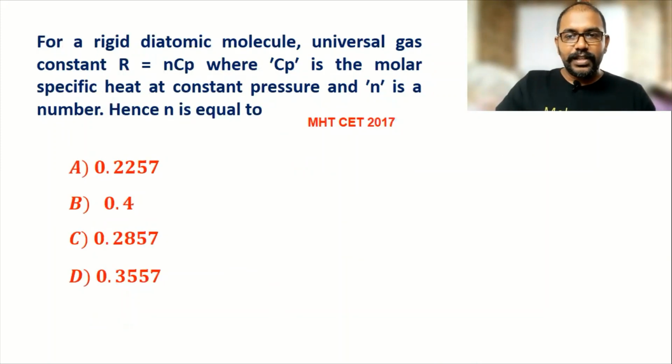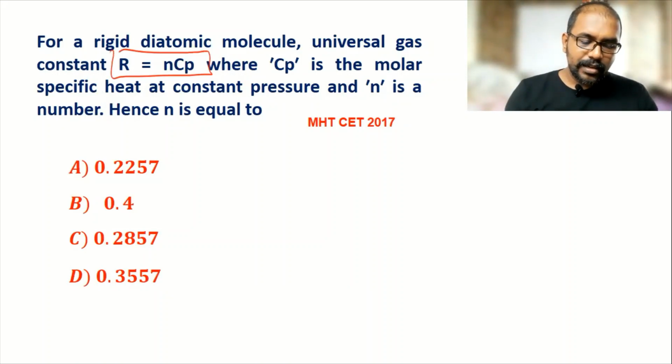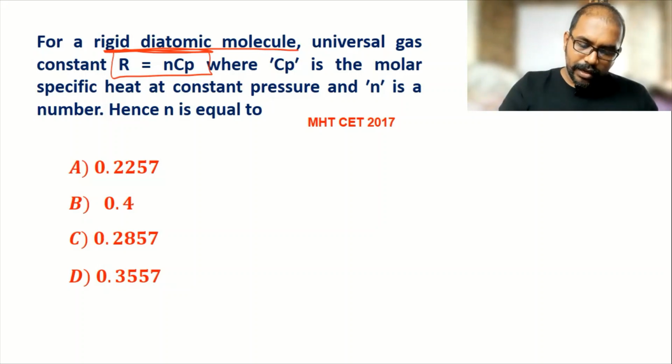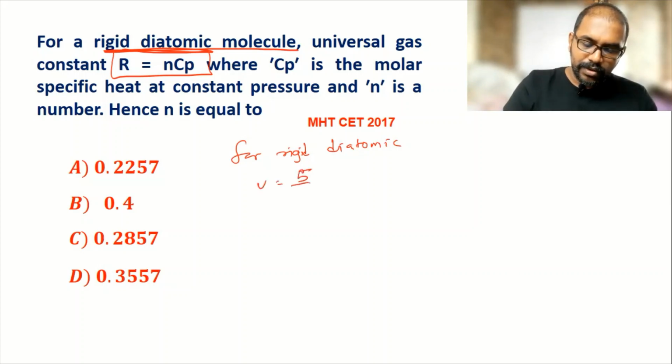Now we go for the next one. So here, for rigid diatomic molecule, universal gas constant R is equal to N into Cp, where Cp is the molar specific heat at constant pressure. N is the number, hence N is equal to. Now here, for rigid diatomic, number of degrees of freedom is 5. So internal energy we can write 5 by 2 RT.